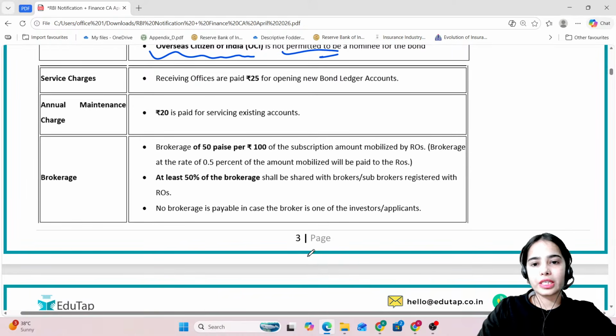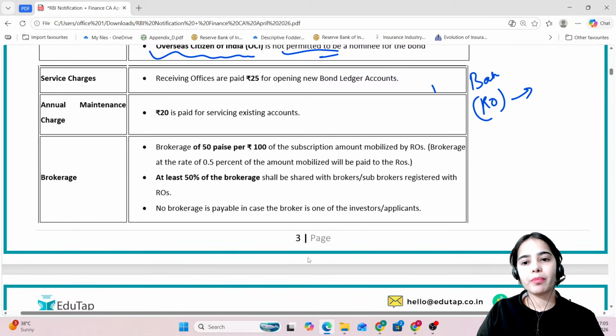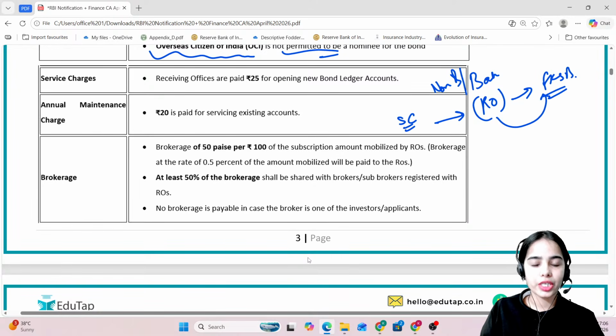There are also the fees, like the bank or the receiving offices. Basically they provide the receiving offices, that can be a bank or a non-bank. They provide the access to the floating rate saving bond, and for providing the access, they also get some service charge from the Reserve Bank of India, from the Government of India. Okay, so this is the idea.